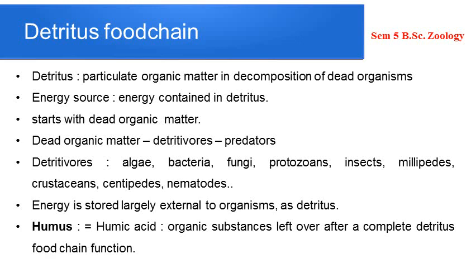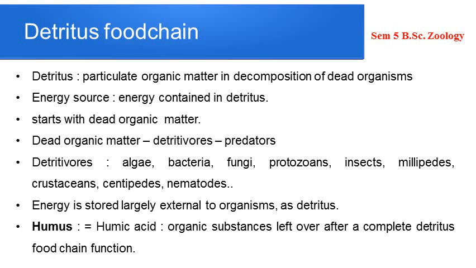Among the detritivores, based upon their size, we can divide them into two: microorganisms and macroorganisms. The microorganisms include algae, bacteria, fungi, protozoans, etc., which directly feed upon the decaying or dead organic matter, and then these microorganisms may be eaten up by the larger detritivores like insects, millipedes, crustaceans, centipedes, nematodes, etc. These may be eaten up by predators.